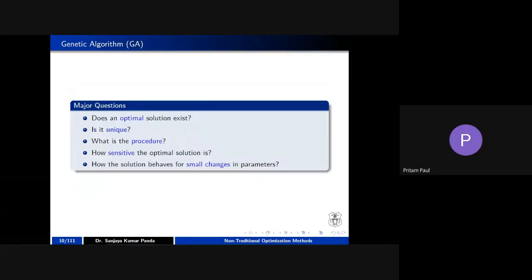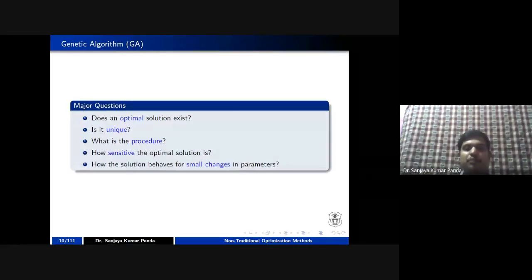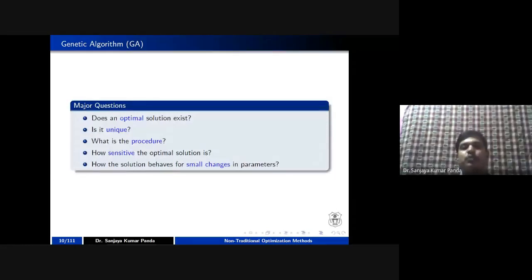Thanks. So these are the major questions you can ask at the end of the lecture, although there is no satisfactory answer for these questions. First question: does an optimal solution exist or not? Whether for a particular problem an optimal solution exists or not is purely a problem-specific question. If a solution exists, is it a unique solution?